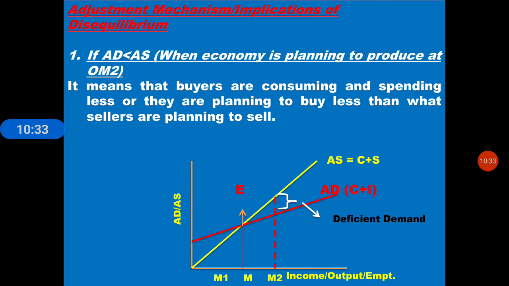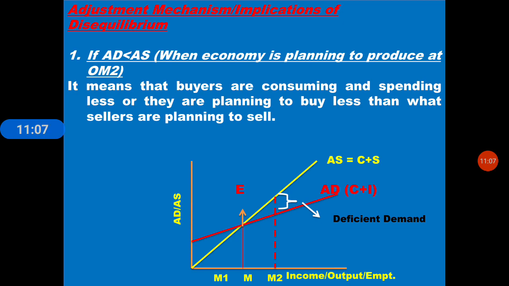So in this situation, buyers are having less demand for goods. So it's a position of deficient demand. Buyers are spending less, or planning to buy less than what sellers are planning to sell. So here more stock has been added according to the previous demand.